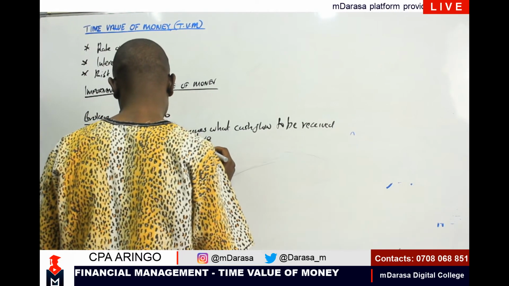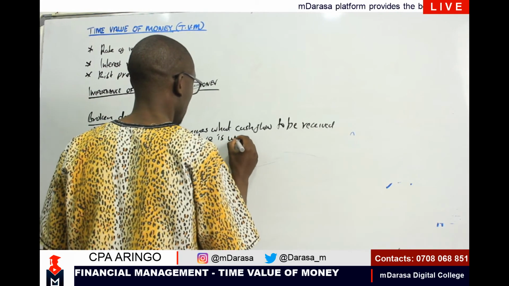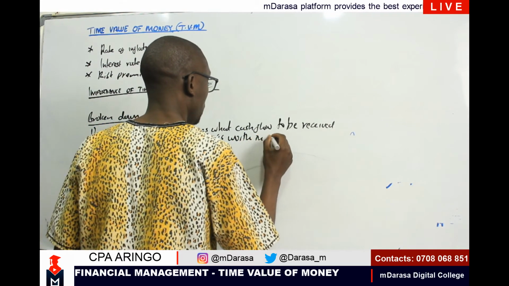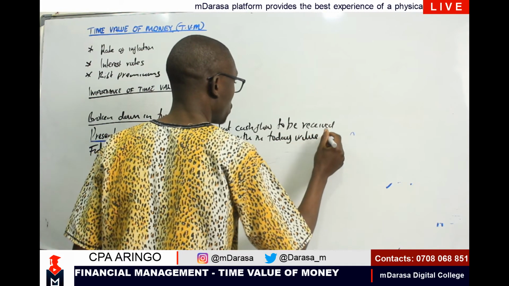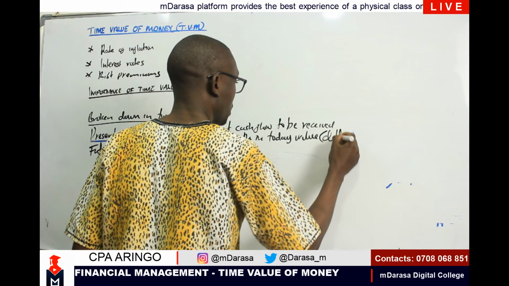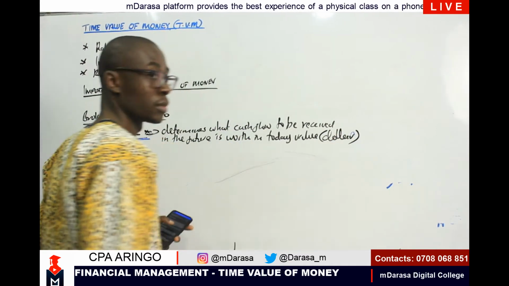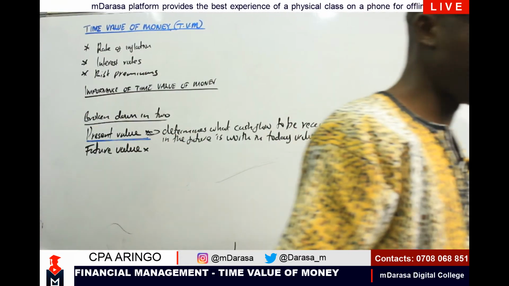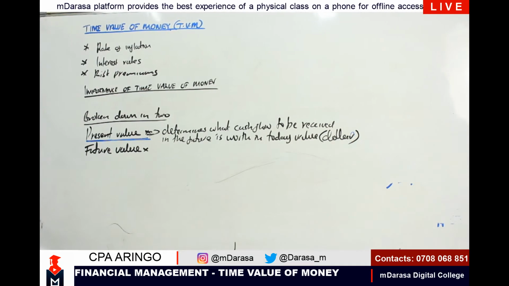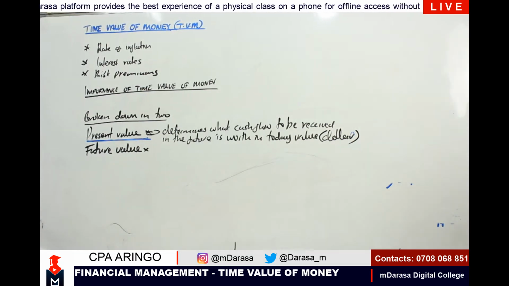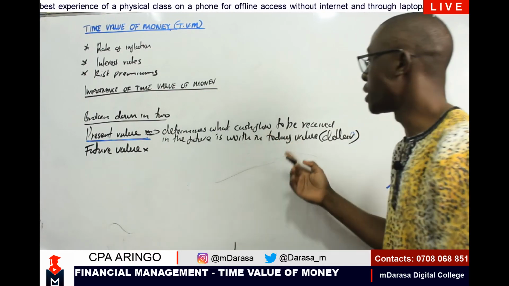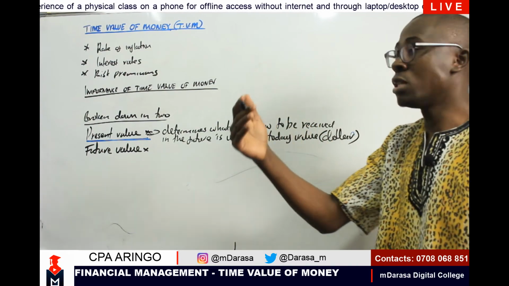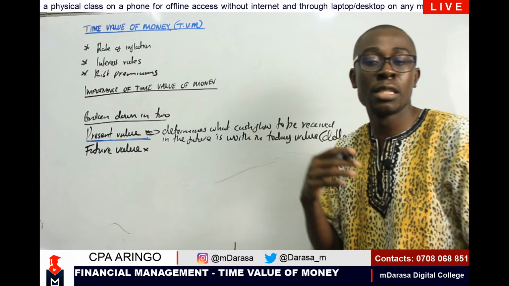To be received in the future is worth in today's value. Maybe you use reserve currency, dollars, right? So in that case, anytime you're talking about present value, you're saying that this concept determines what a cash flow to be received in the future is worth in today's value.